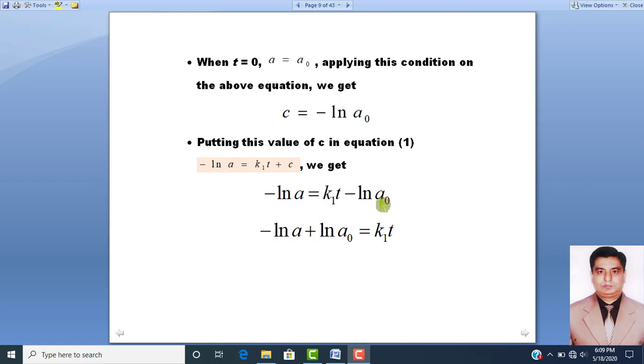Dear students, here minus log natural A naught is negative. If we put this value on the other side, or you can say if we add log natural A naught on both sides, then here it will be cancelled. So K1T will be equal to minus log natural A plus log natural A naught.